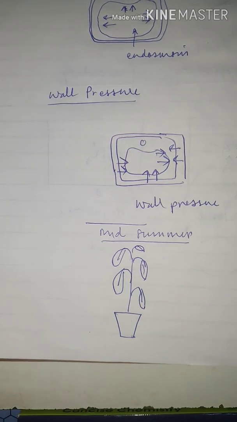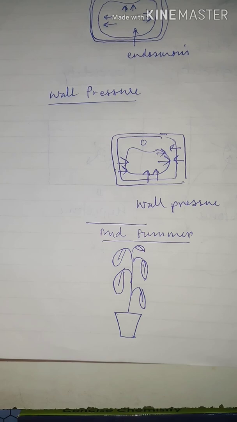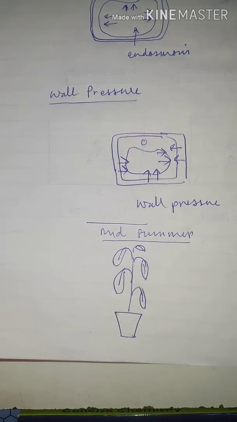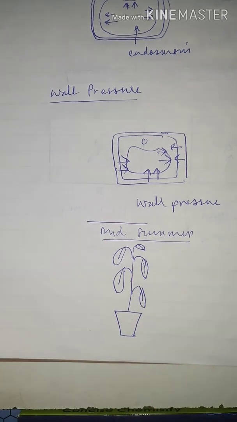In the afternoon of midsummer, the intensity of sunlight is maximum. In that intensity of light, these plants prevent excess loss of water by wilting down their leaves. When leaves wilt down, the surface area of the leaves reduces and it reduces the rate of transpiration from the leaves so that the plant can prevent loss of water from its parts.